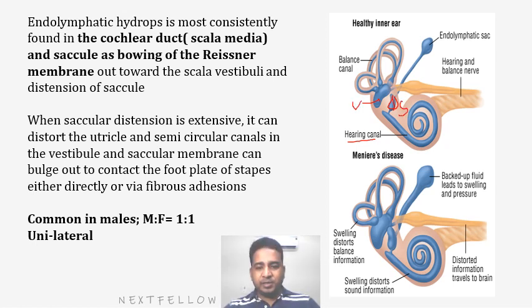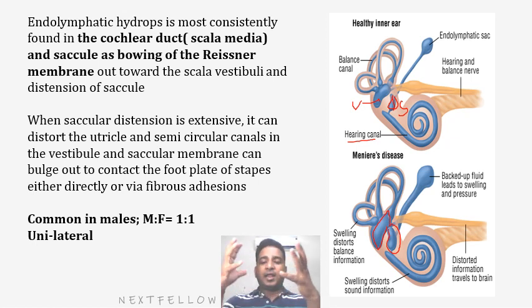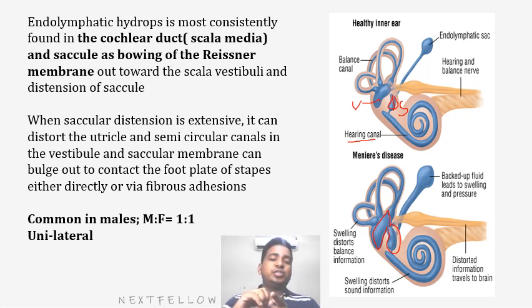So what happens in Meniere disease? This saccule and this utricle both get enlarged or bulge out because of over collection of the endolymph. And what will happen then? If this saccule or utricle gets enlarged, there will be distortion of the macula, leading to changes in the semicircular canal. This bulging may also dislodge the otolith. So that will lead to a sudden attack of vertigo. Understood? So the complete endolymphatic system is affected.